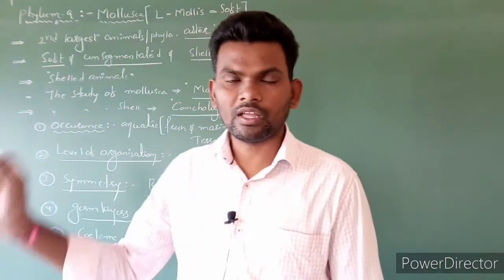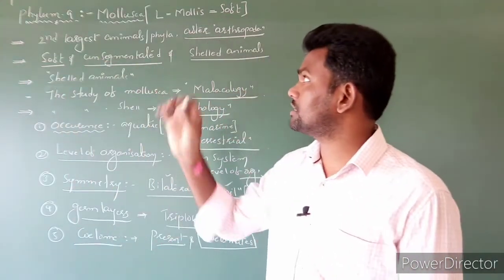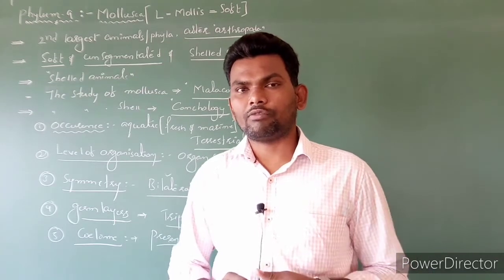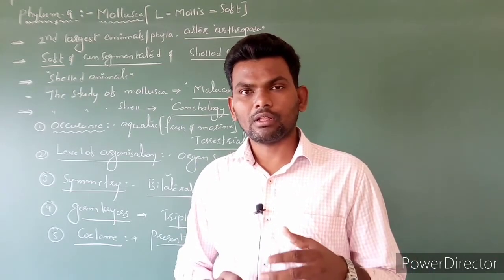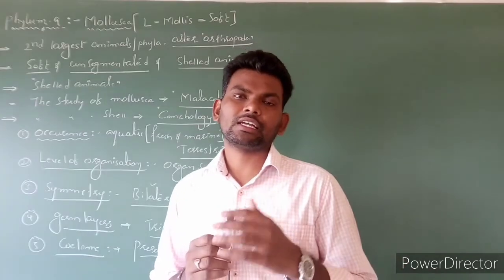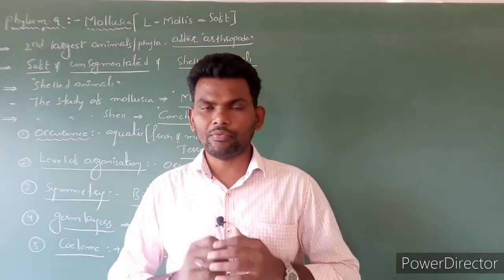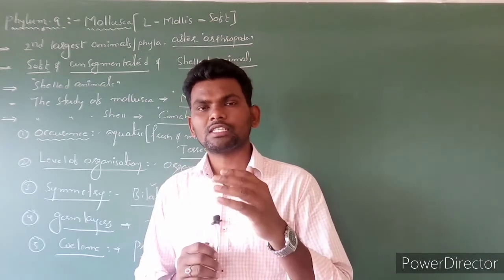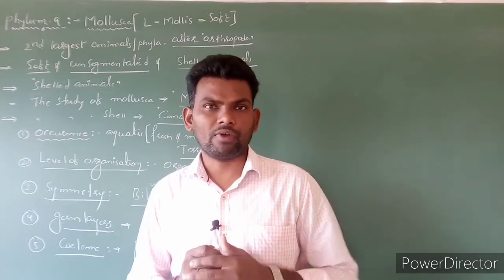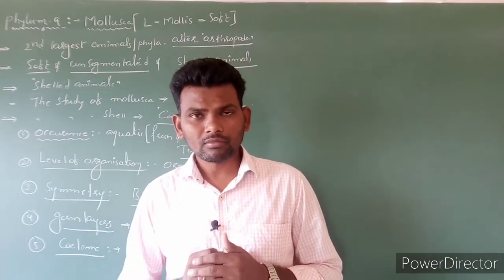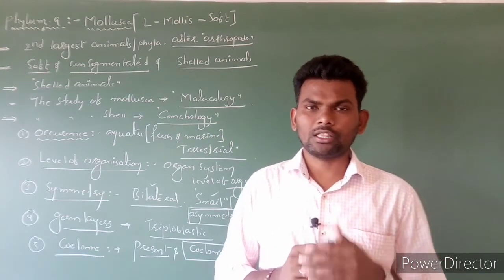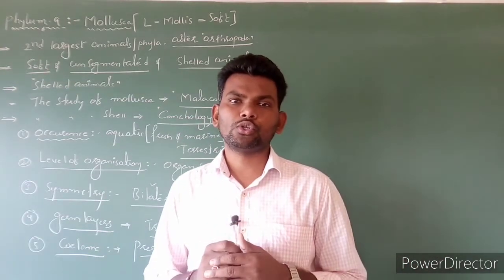Today's lesson is regarding Mollusca. Mollusca is the second largest phylum after Arthropoda. Here the body is soft, smooth, unsegmented, and shell-containing organisms are included in Mollusca. The study of Mollusca is called malacology, and the study of shell is called conchology.